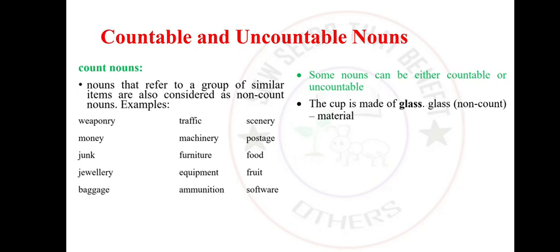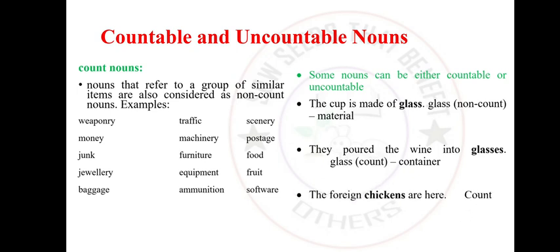Some nouns can be either countable or uncountable. Let's look at something like this. The cup is made of glass. Glass here is a substance that we are talking about. It's non-count. We are just talking about the material. Then let's look at, they poured the wine into glasses. Here, glasses means containers. Then, the four chickens are here. Count. Okay, let's look at this. We prefer chicken for dinner today. Non-count. We are talking about the substance that we eat, chicken.